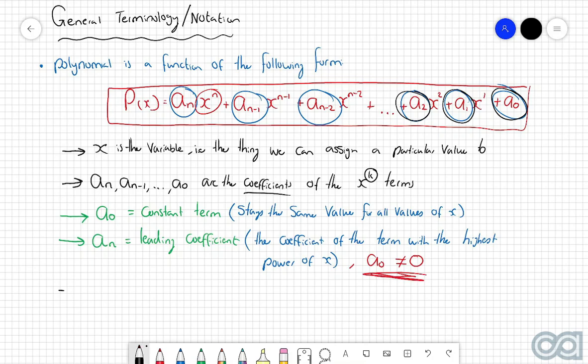And then the final definition to cover is this n value. Now we call n the degree of the polynomial. And again, just linking this back to what we were talking about with the leading coefficient, we said that this leading term here, so a n then x to the power of n, is the term with the highest x power. So essentially the degree of a polynomial is the highest power to which x is raised in the polynomial that we have.